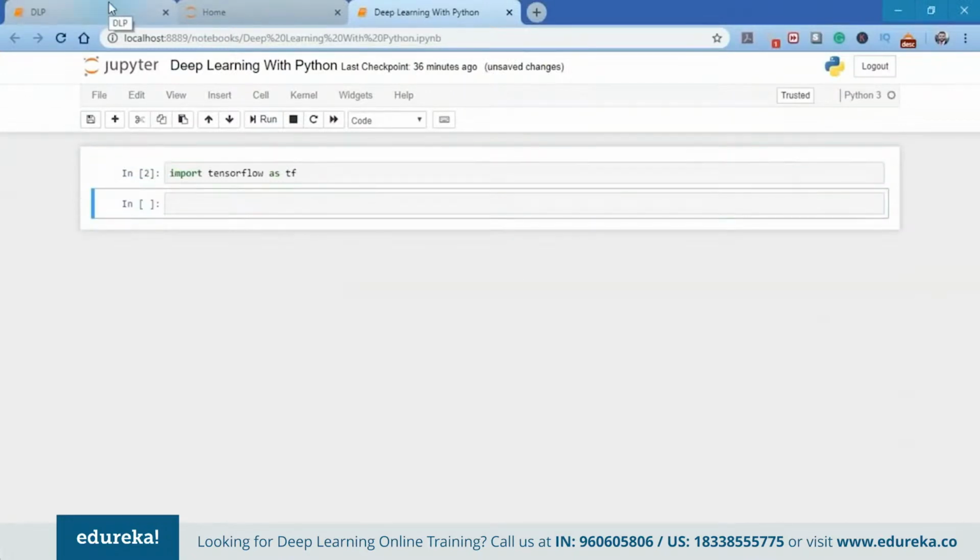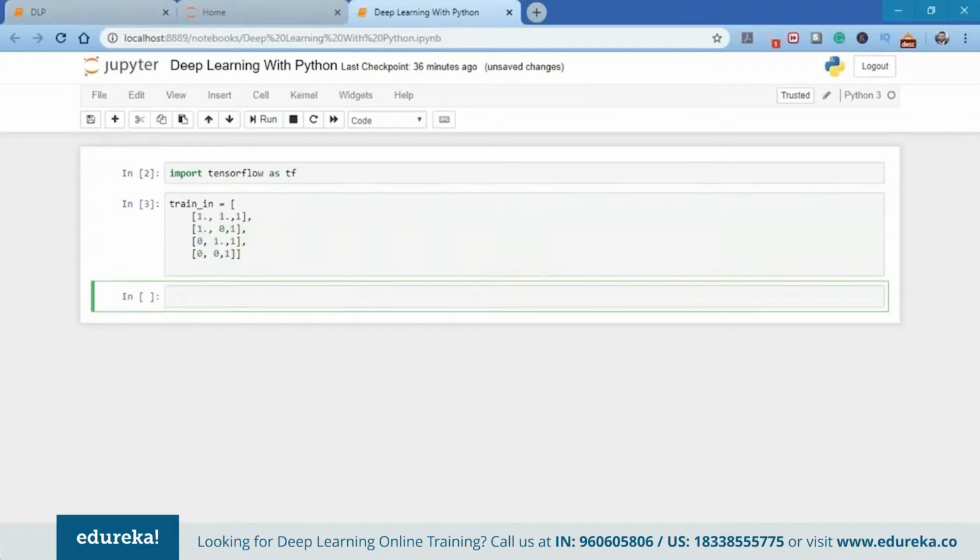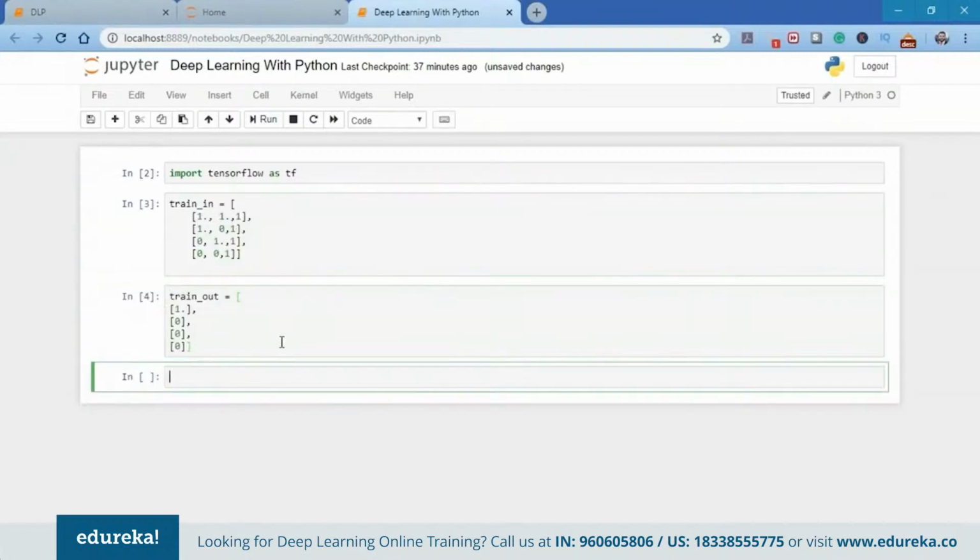Once we have imported TensorFlow, we're going to define the vector variables for the input and output. I'll create the variables for storing the inputs, outputs and the bias for my perceptron. So here I have the training input and here I have the training output.